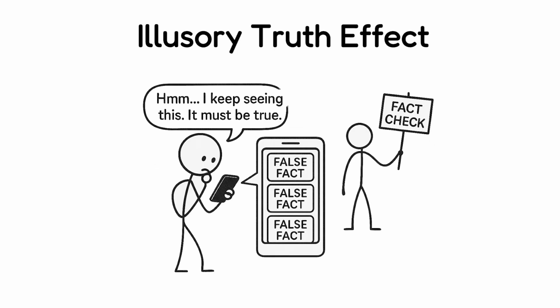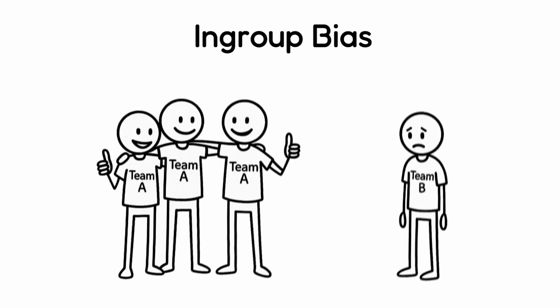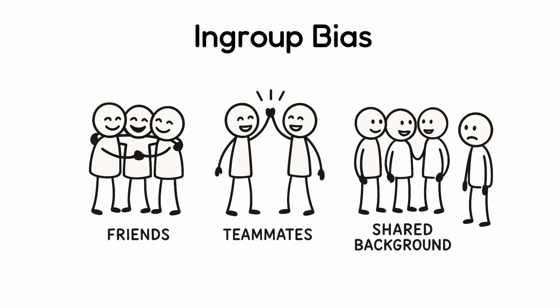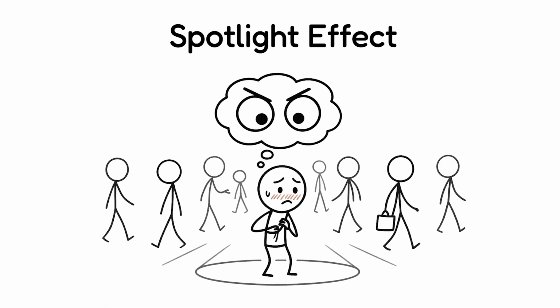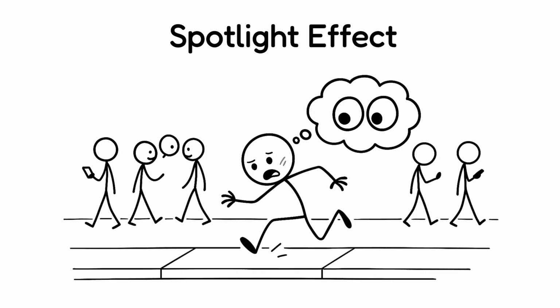Illusory truth effect. It's the tendency to believe something is true just because we've heard it repeatedly, even if it's false. Ingroup bias. It's the tendency to favor people who belong to our own group, whether they're friends, teammates, or individuals who share our background. The mere exposure effect also plays a significant role in reinforcing this bias. Spotlight effect. It's the tendency to think others notice you more than they actually do. For example, you trip in public and feel embarrassed, but most people didn't even notice.